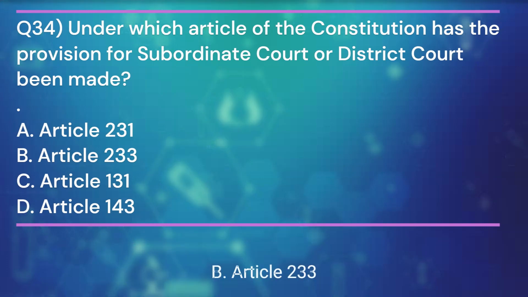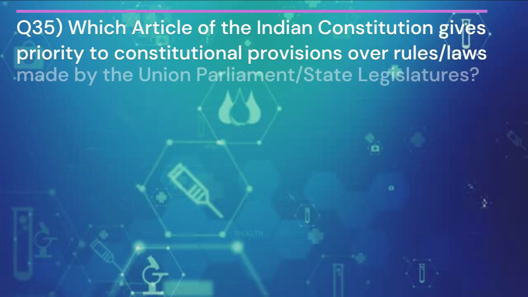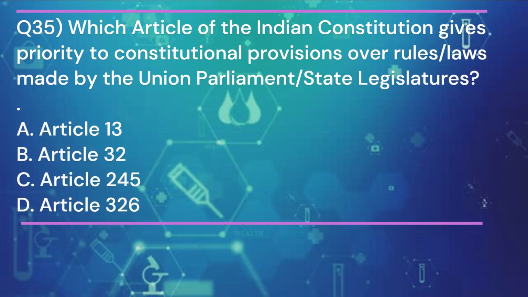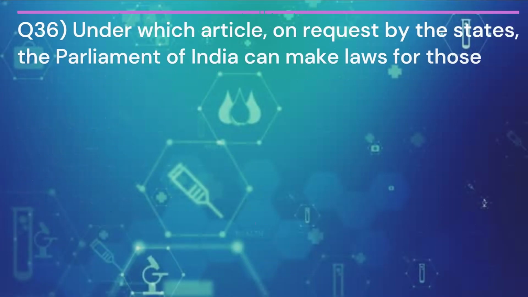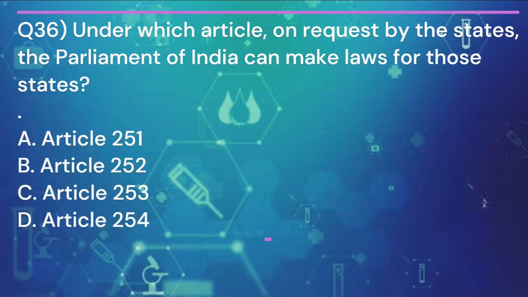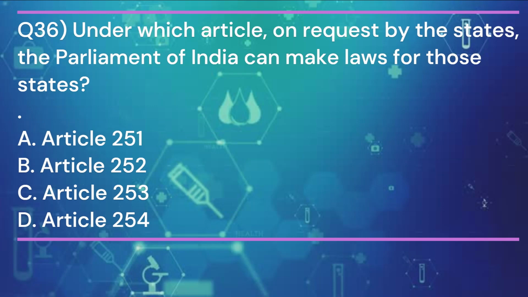Article 233. Question 35. Which article of the Indian Constitution gives priority to constitutional provisions over rules, laws made by the Union Parliament, state legislatures? And the answer is C. Article 245. Question 36. Under which article, on request by the states, the Parliament of India can make laws for those states? And the answer is B.